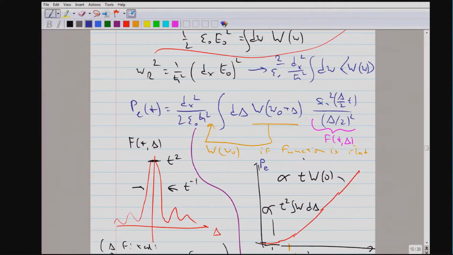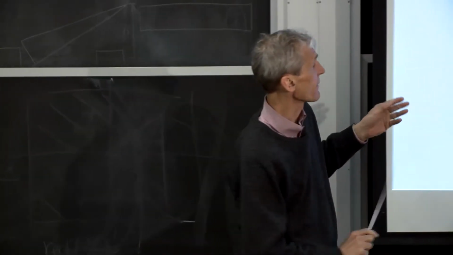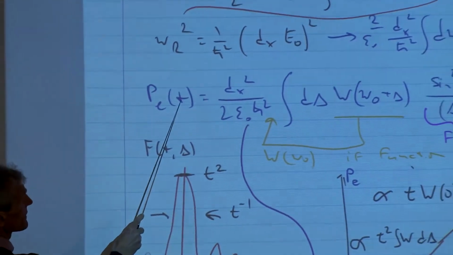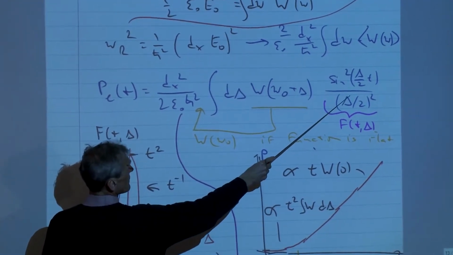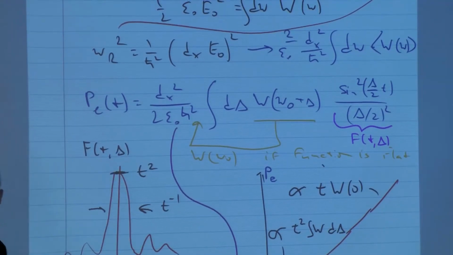I know I sometimes spend a lot of time where the math is simple, but the physics is really interesting. So the probability to find an atom in the excited state is now this function, which is the Rabi oscillations, integrated over the spectral density.